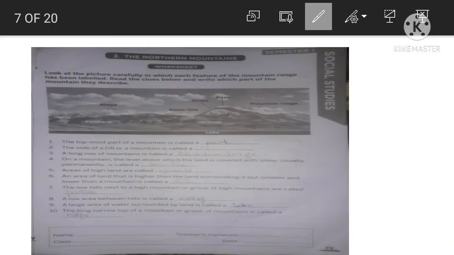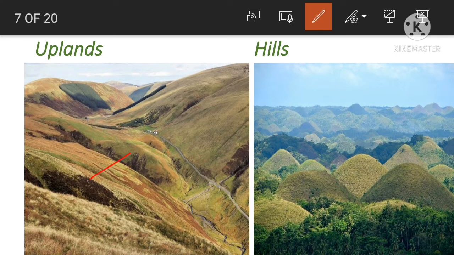Next, the same lesson, question number 5, areas of high land are called uplands. Okay. Question number 6, an area of land that is higher than the land surrounding it but smaller and lower than a mountain is called a hill. Okay. So question number 5, areas of high land are called uplands.